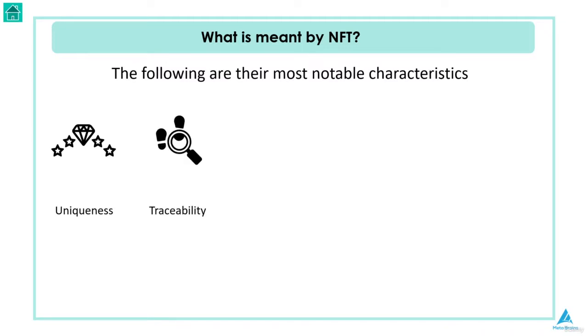Traceability. Each NFT contains a history of transactions on the blockchain dating back to when it was created, including every time it changed hands. This implies that each token can be verified as genuine and not a forgery, which is crucial for owners and potential purchasers.